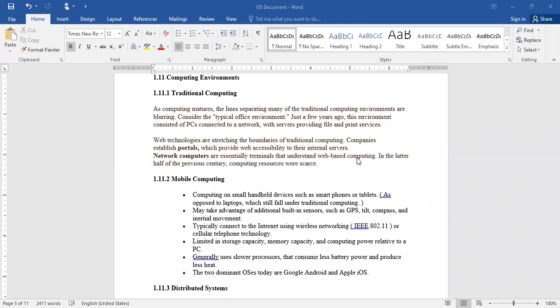Next, metropolitan area network. You can connect the systems within a city. For example, in our Eluru, if all the systems present in Eluru are connected the way the systems in your laboratory are connected, such a network is called a metropolitan area network.